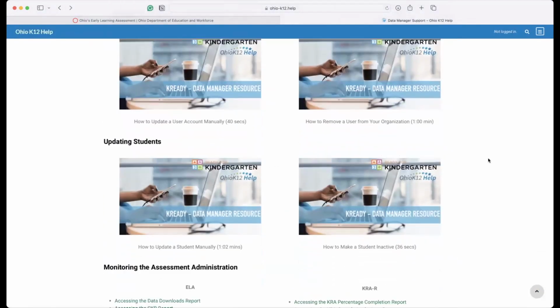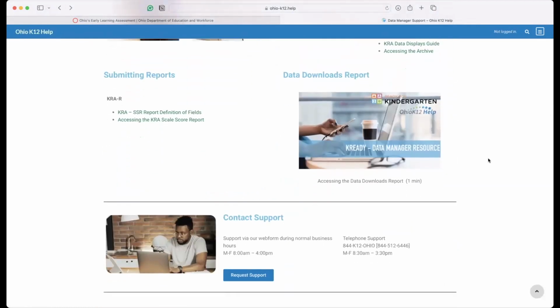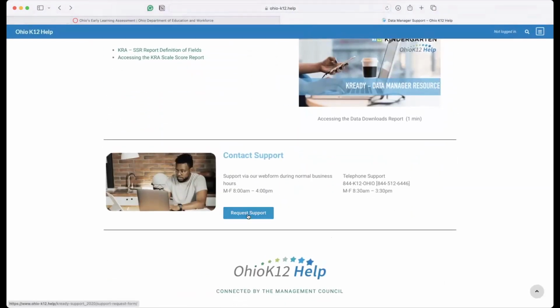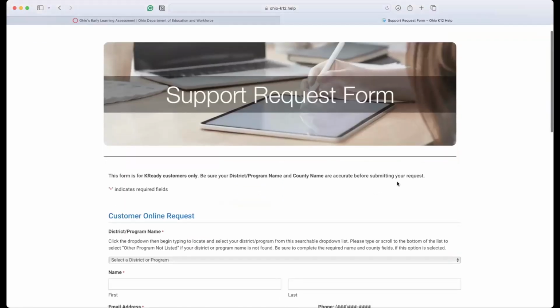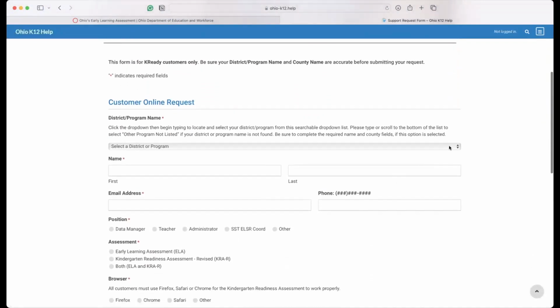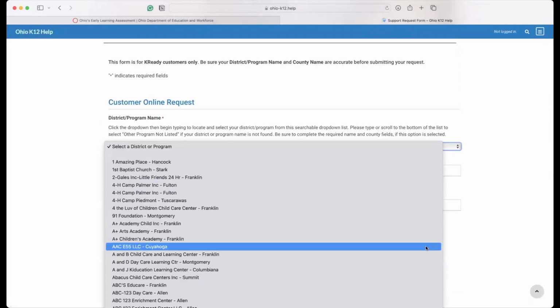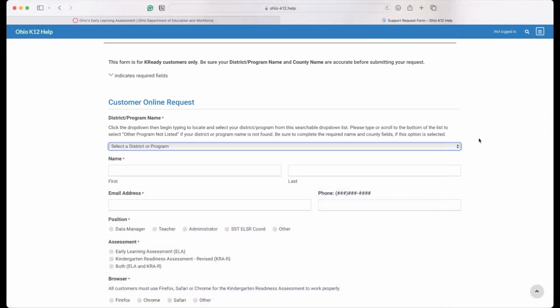If you do need additional assistance, if you scroll to the very bottom of any page, you'll see this request support button. If you click on this button, it will bring you to the page where you can complete your information and submit a support request to our team, and we can respond accordingly. You just simply click on this link and select your program, find your program there. If it's not listed, if you go to the very bottom, you'll be able to also add that information if it's not listed there.